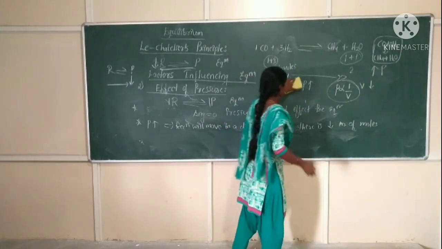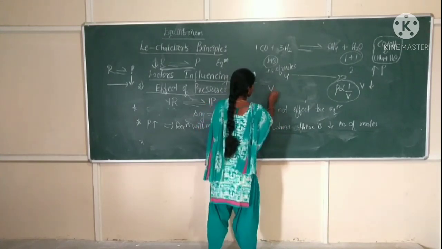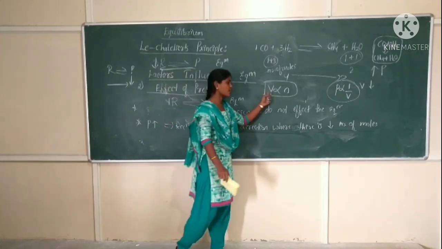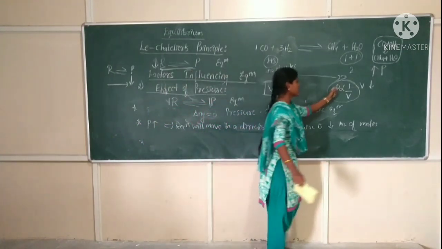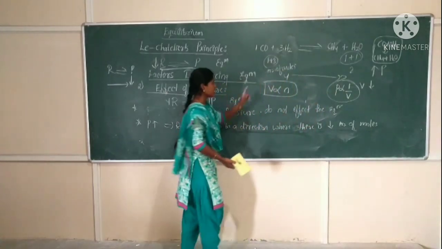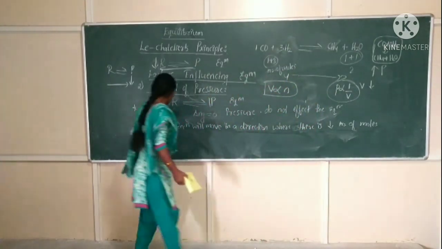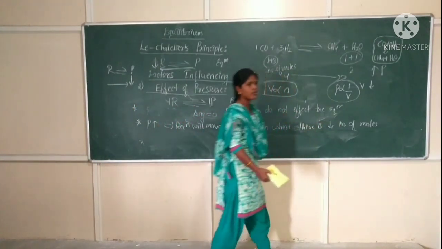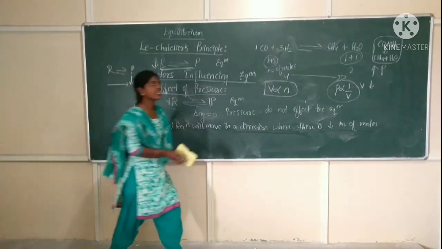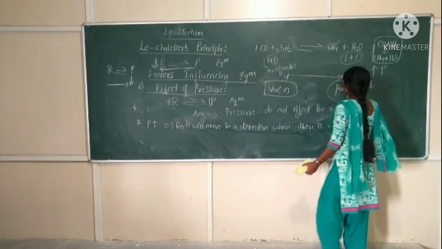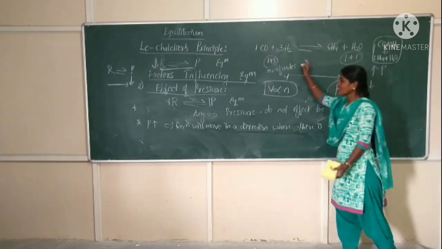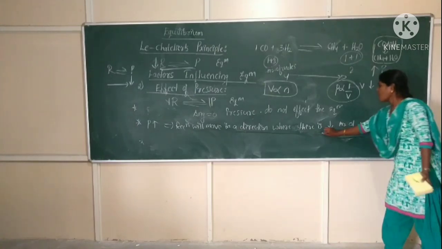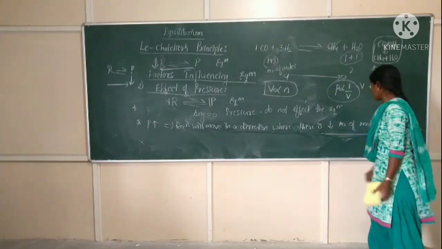When volume decreases, the number of moles will be decreased. Why? Volume is directly proportional to number of moles according to which law? Avogadro's law. V is directly proportional to n, and P is inversely proportional to V. So when pressure increases for the system, the reaction will move in a direction where there is a decrease in the number of moles. In which direction are the number of moles decreasing? In the forward direction. So finally, when you increase the pressure for this given system, the reaction will move in the forward direction.